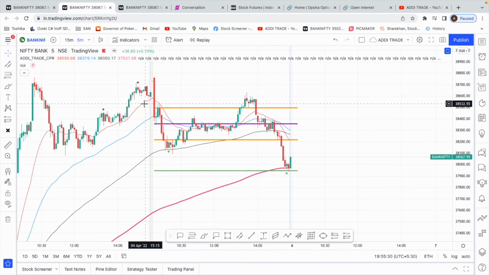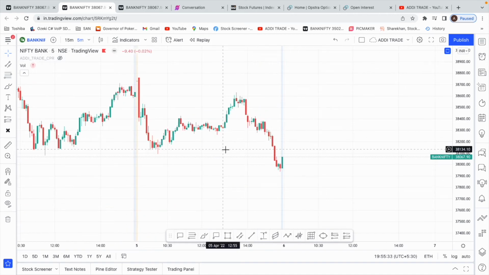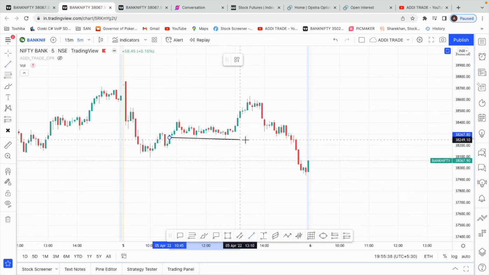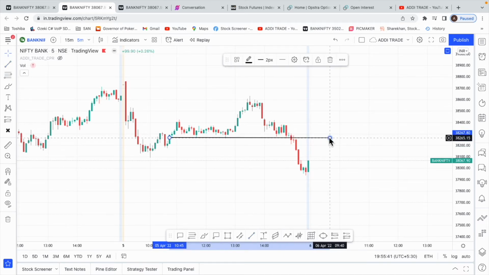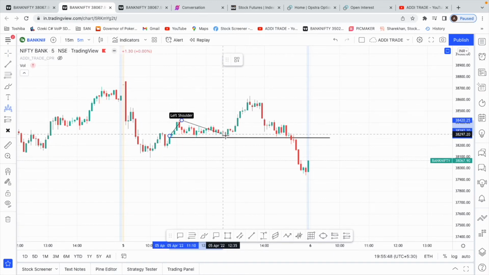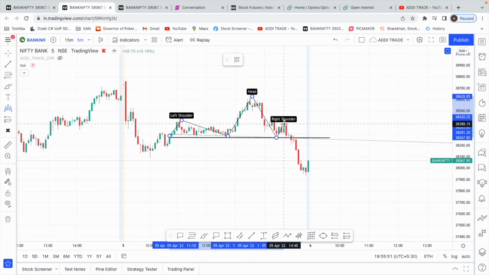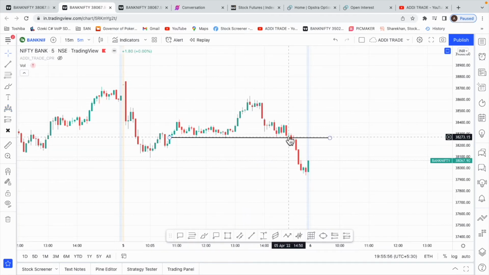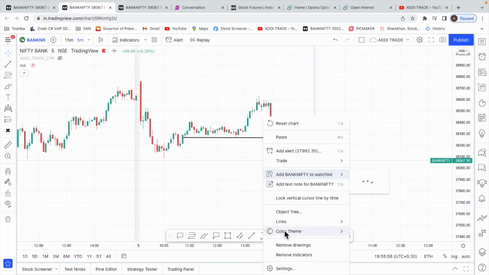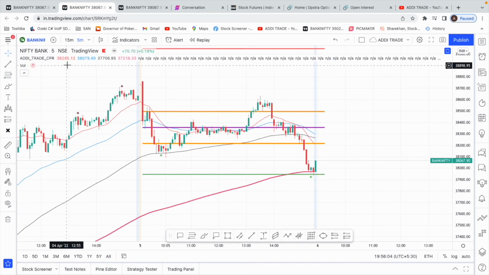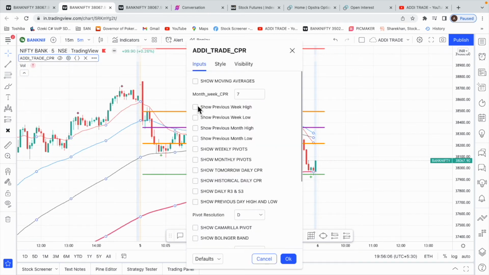On the 5-minute chart, if somebody follows the chart, it's always better to trade if there is a chart pattern than to blindly jump into a trade, even on a 5-minute or whatever time frame we get. It was forming a nice head and shoulders, and exactly when the support area broke, that's when this nice big fall came. So that is for Bank Nifty. Let's just see if there's anything interesting on the weekly and the monthly pivots.